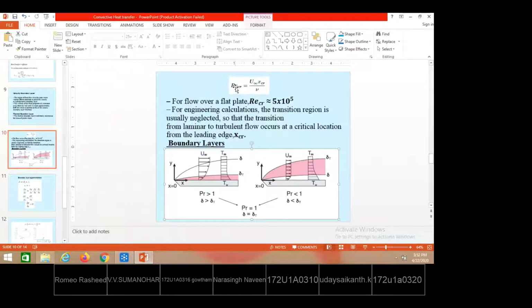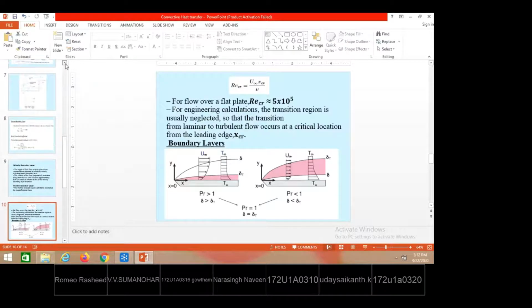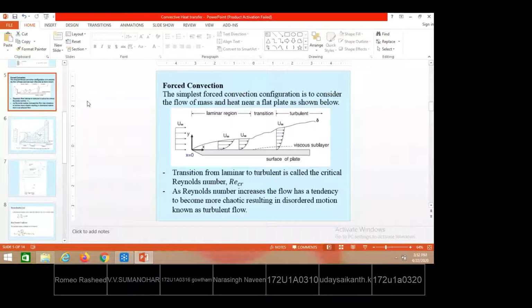So that is the kinematic viscosity of the fluid and the free stream velocity of the fluid flowing over the plate. By substituting these, we can decide up to what distance the laminar flow exists. That is how we can describe the separation of regions: up to what distance laminar flow will take place, and from what distance onwards turbulent flow will take place.